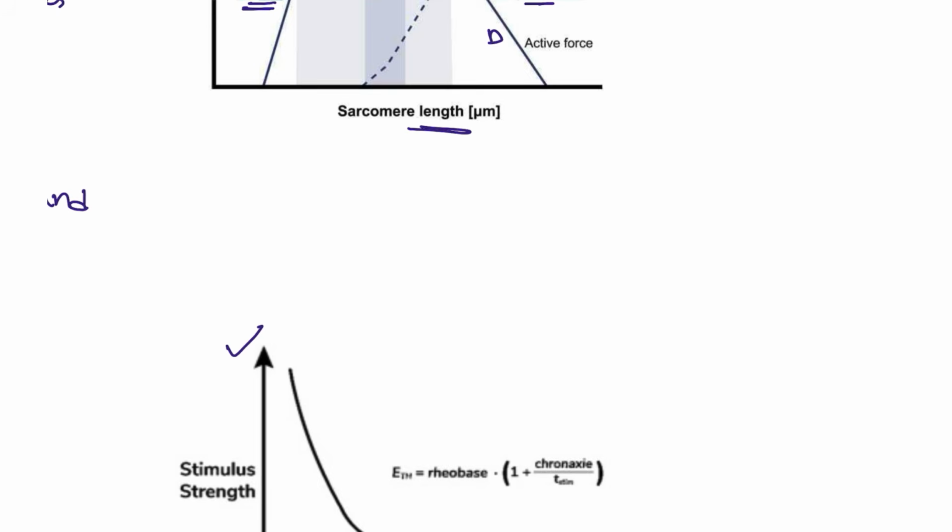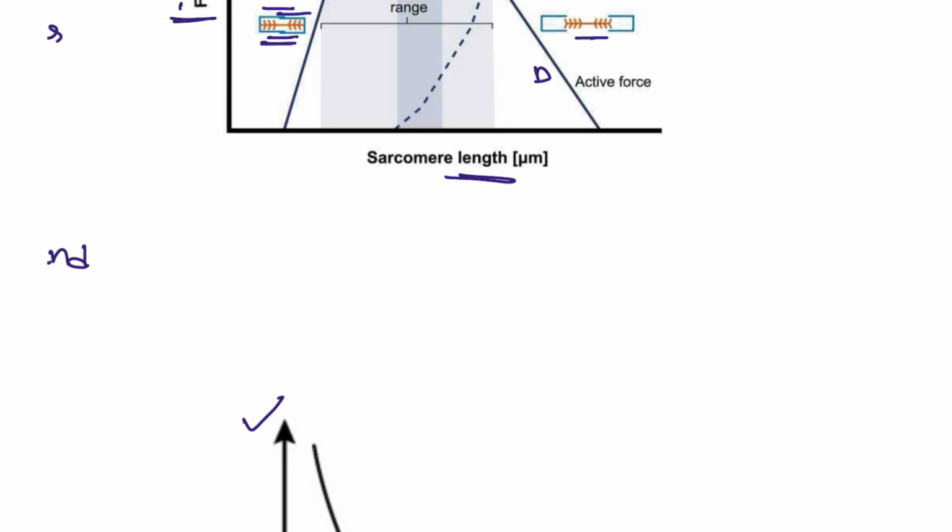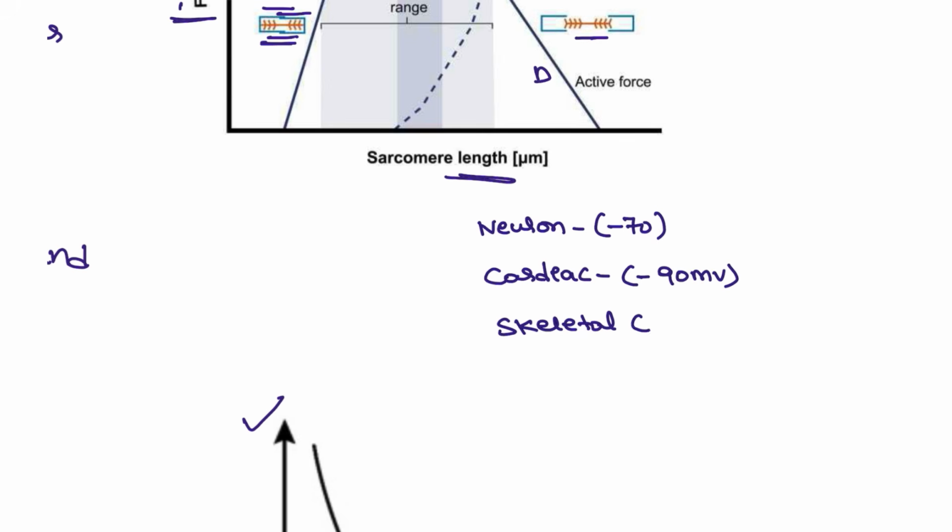Next, let's know about some of the important parts of the nerve potentials. For example, what is the neuron potential? It is minus 70. And how about the cardiac muscle or the SA node? This is around minus 90. Same as the skeletal muscle, which contains minus 90 millivolts. And potassium is minus 90.